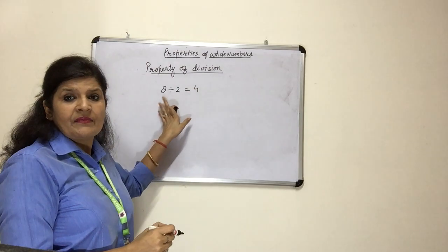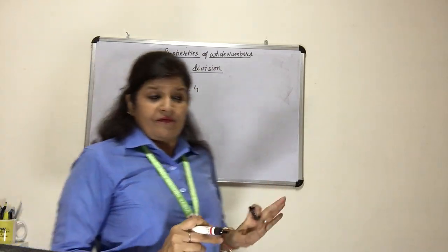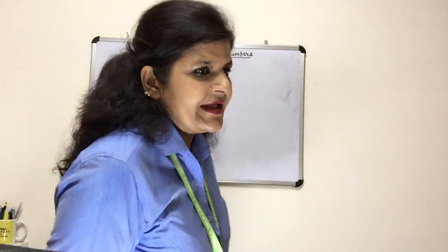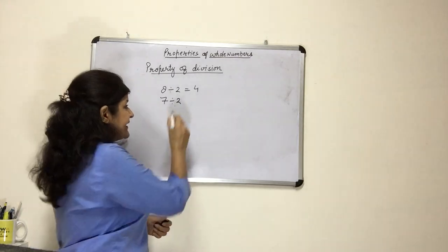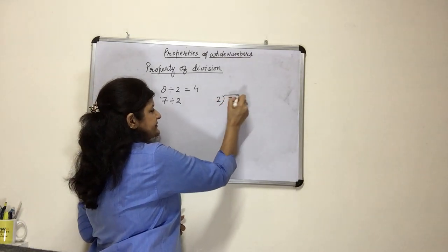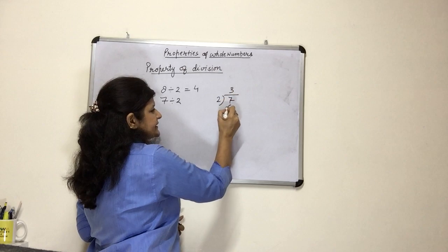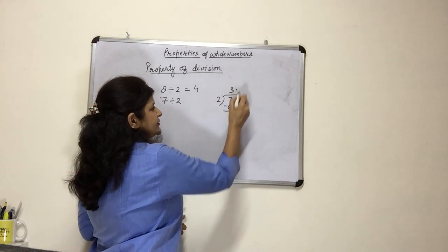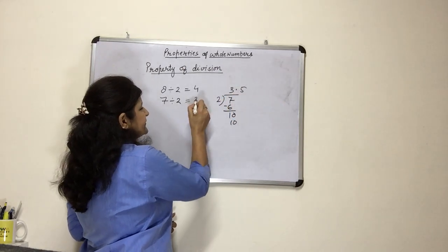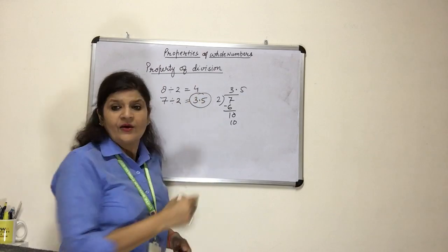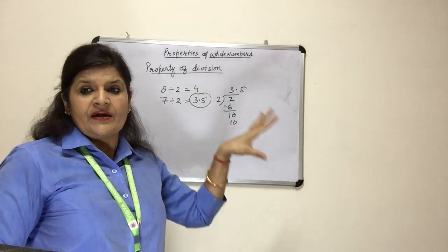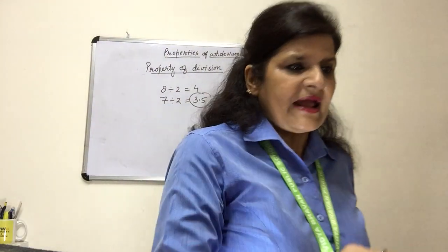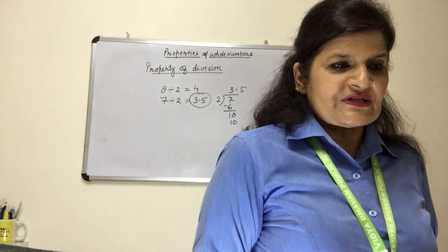We are dividing a whole number by a whole number, so we will get 4. But when we are dividing 7 by 2, 2 3s are 6, 2 5s are 10. So what do I get? 3.5, and it is not a whole number. So when we divide a whole number by any whole number, it is not necessary that we will get a whole number. Right?